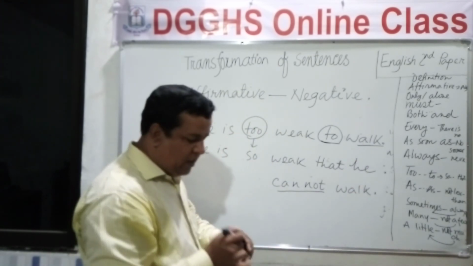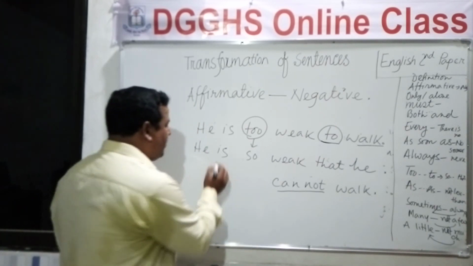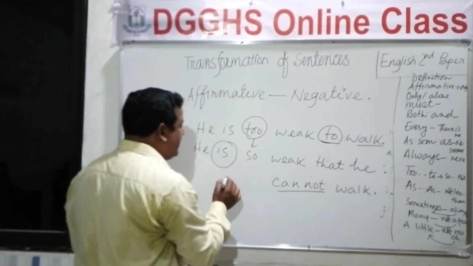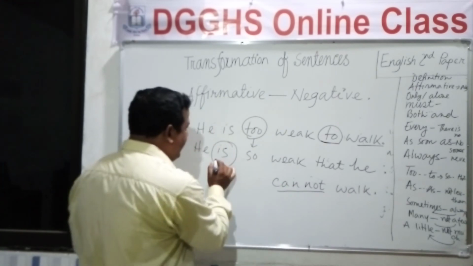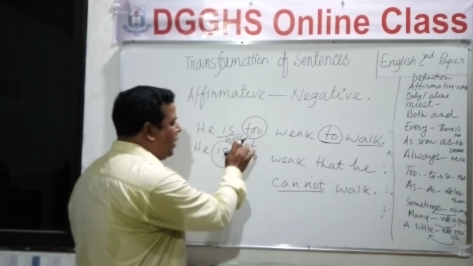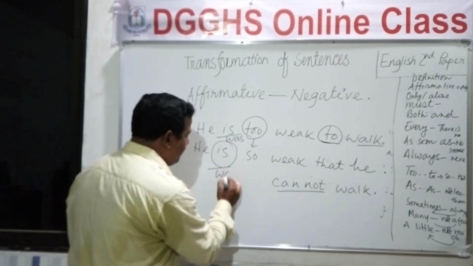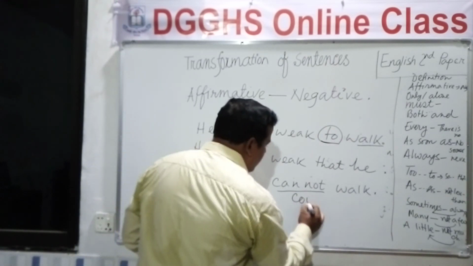So dear student, look here. If the verb is in the present, you will write cannot, and if it is in the past, that is was, okay, we will write could not.